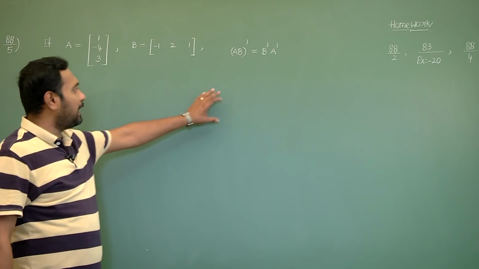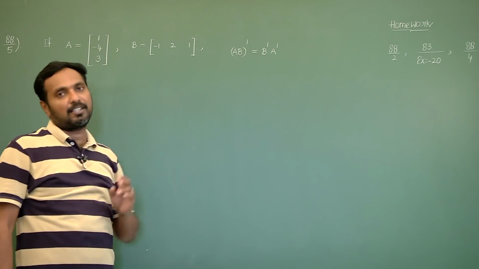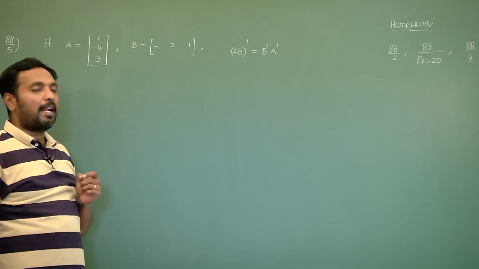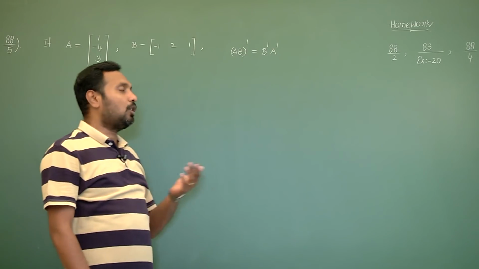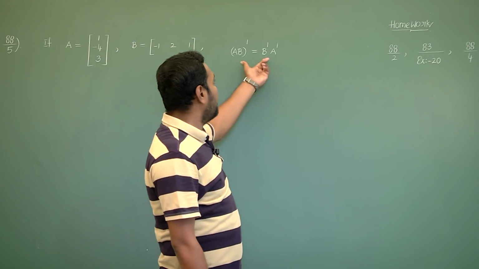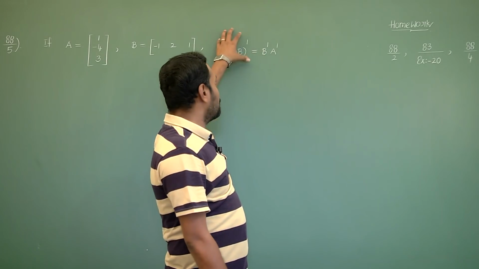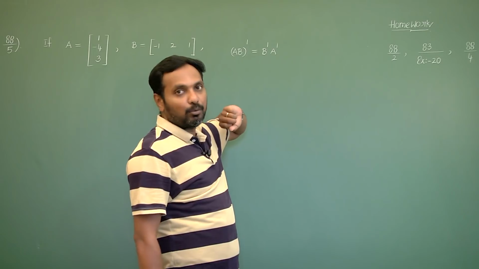How to multiply two matrices you know previously. How to do the transpose of a matrix you know in this particular concept. Based on that, you have to show LHS and RHS are equal.